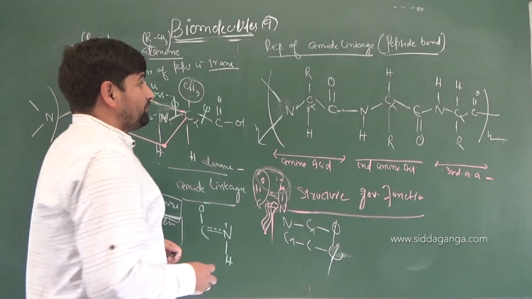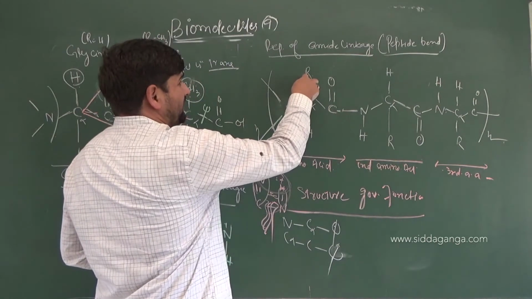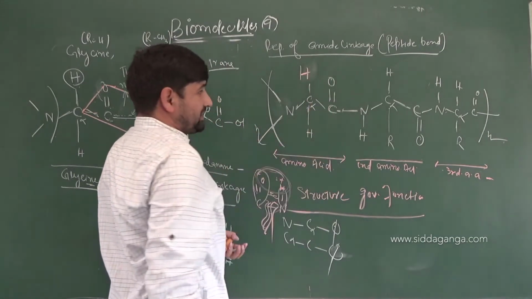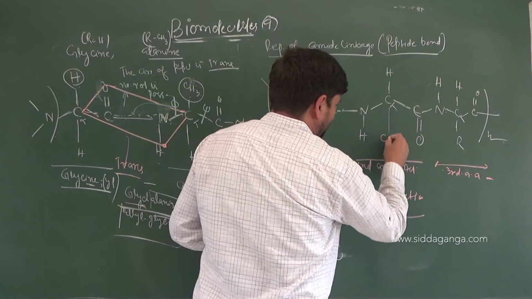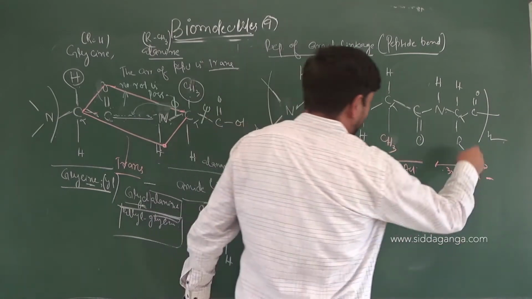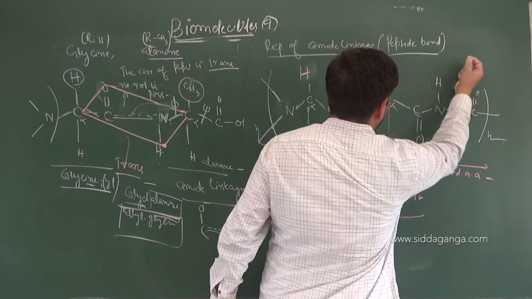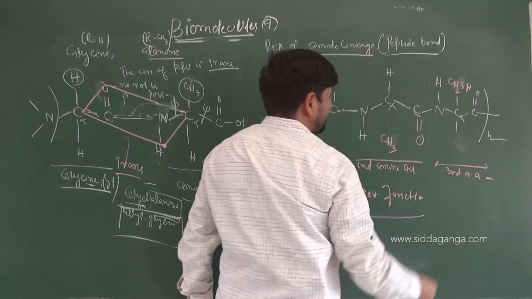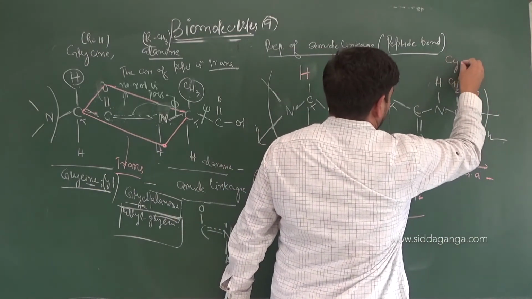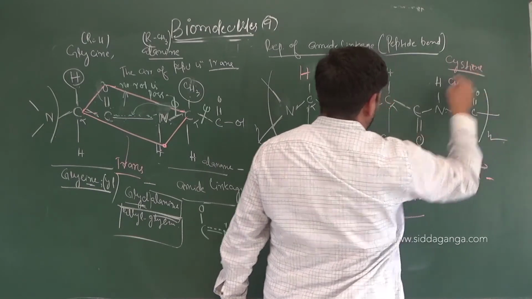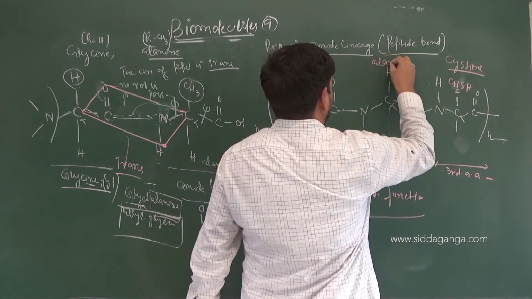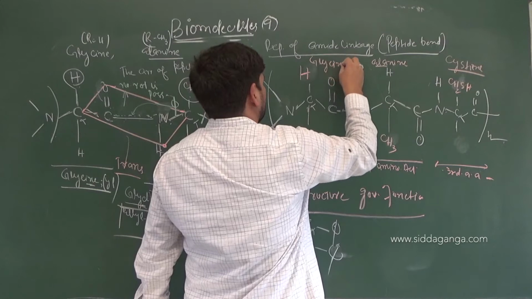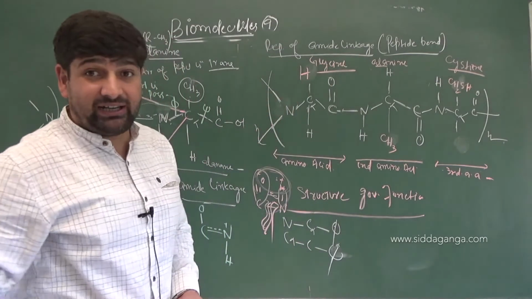Am I clear here? So here, what are the three amino acids I said? Suppose this side chain is H, it is glycine. If it is R, it is alanine, and this R will be here. Yes, this R has to be here. So R is suppose CH2SH. This becomes which one? Cysteine. CH3, it becomes alanine, and here it is H, it becomes glycine. So this is a tripeptide, right?